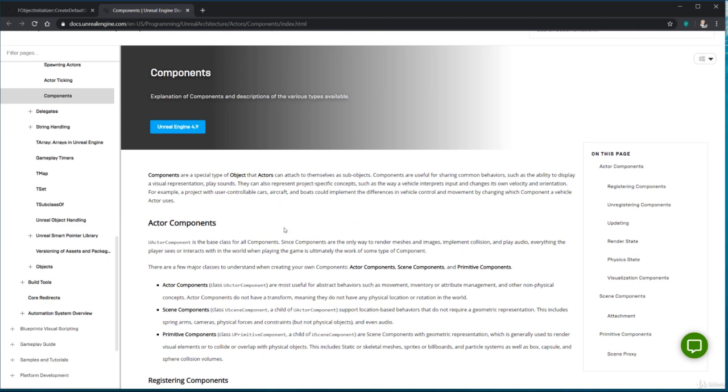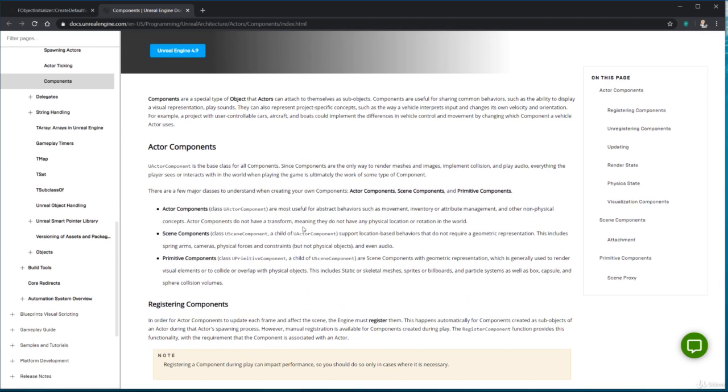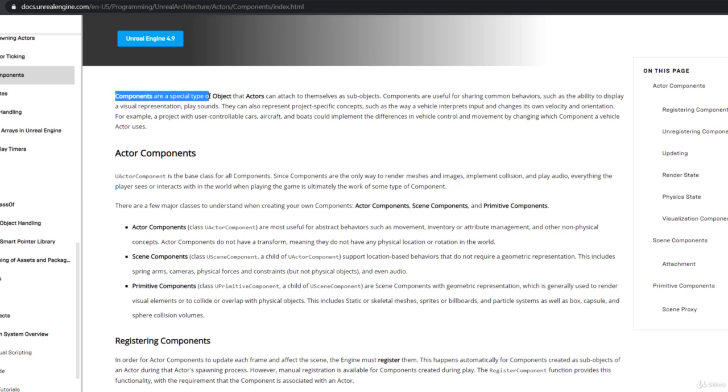So in the documentation again, I can do a summary of this in a slide or something, but I feel like this is fairly concise and does a good job of explaining what's going on. So I'll link you to this. So you can see components are a special type of object that actors can attach to themselves as sub-objects. Okay, then you have a bunch of different types of components.